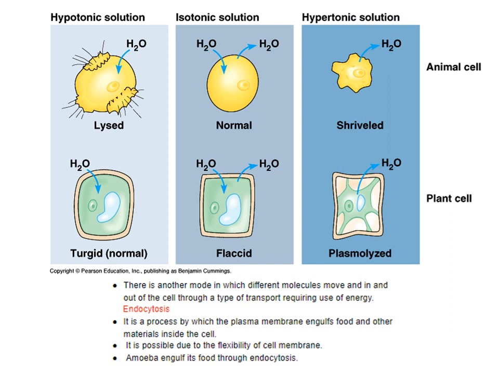Endocytosis is a process in which the plasma membrane engulfs food and other materials into the cell. This process can take place only due to the flexibility of the cell membrane. That is why only in amoeba the pseudopodia are formed, because the plasma membrane is very flexible, which allows the formation of pseudopodia, and the food is engulfed by the amoeba. This process is called endocytosis.